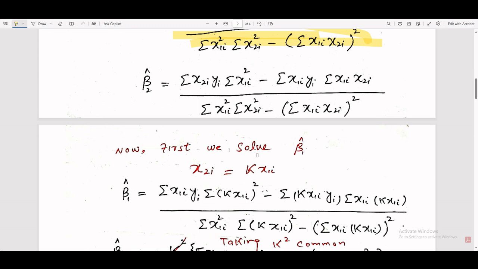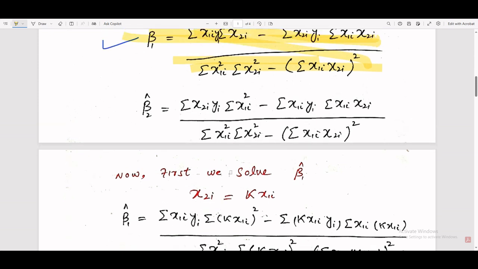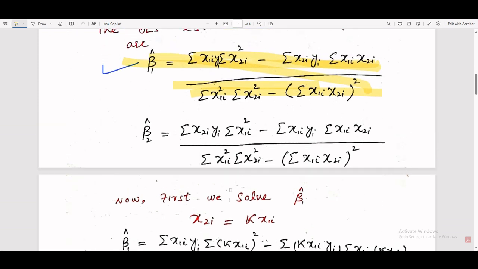So we put this value of x2i in the formula, wherever x2i appears. The rest of the equation is the same. In place of x2i, you can simply write k x1i.